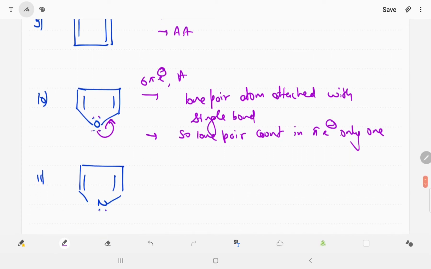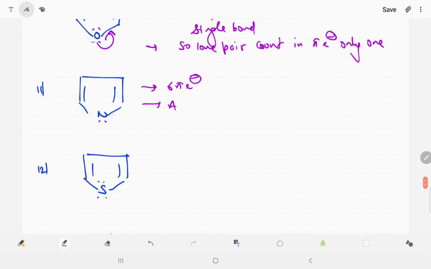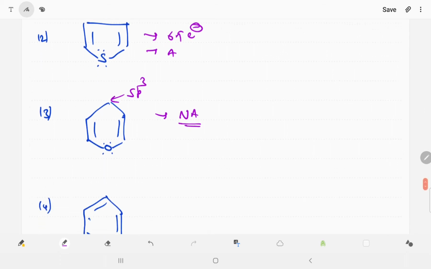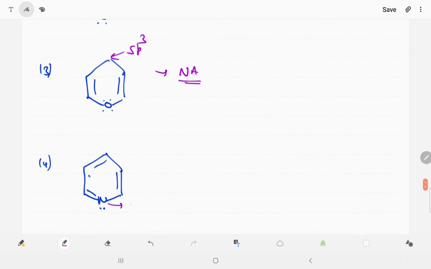Now nitrogen has one lone pair and is attached with a single bond, so it is also 6 pi electrons, which means aromatic. Now sulfur has 2 lone pairs, but we count only one lone pair, so 6 pi electrons, which means aromatic. Now this is an sp3 atom and 6 pi electrons, but if there is an sp3 atom in the ring, we can say it is not aromatic. Now this nitrogen atom is sp2 hybridized, and this lone pair is localized. This is not in the resonance. Okay, so we cannot count it.